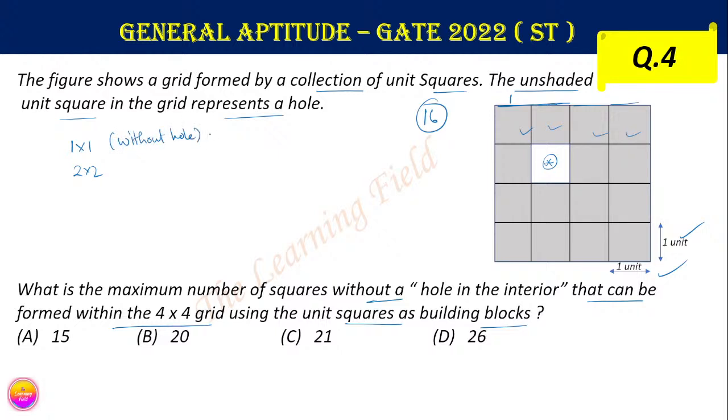Without the hole, this is equal to 16 minus 1, which is equal to 15. Now we can fit a 2x2 square without a hole. How many 2x2 squares can we fit?